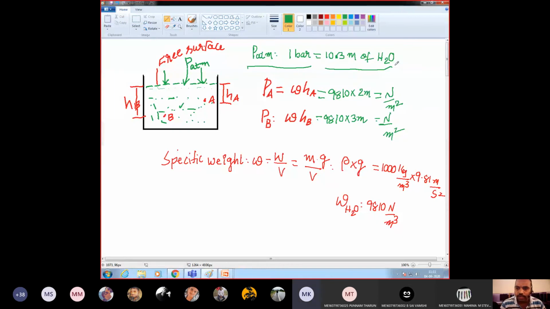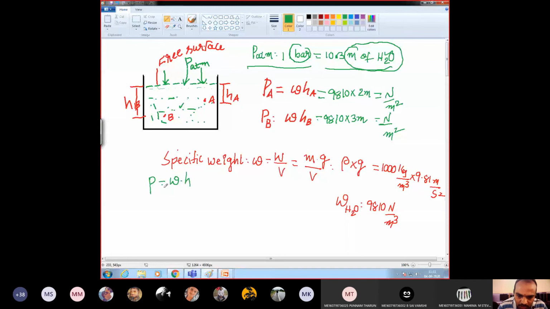Here, bar is one type of unit, and meter of water is another type of unit. Always we will take reference as water. Usually, P is equal to specific weight times the height.